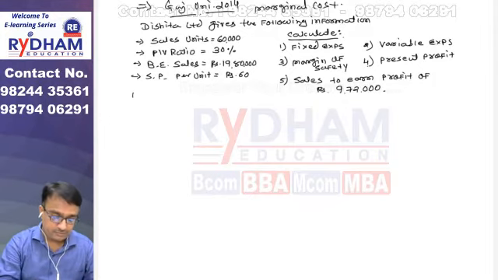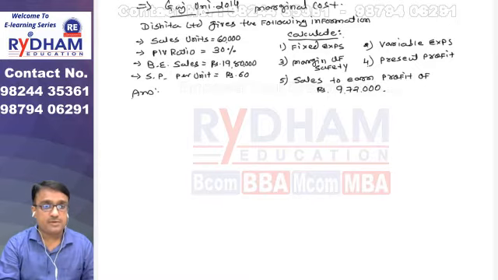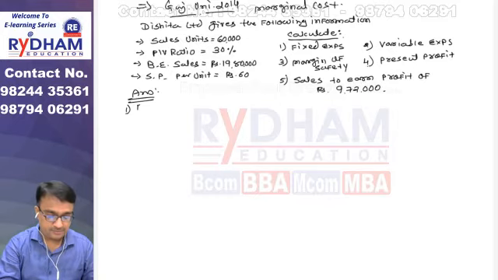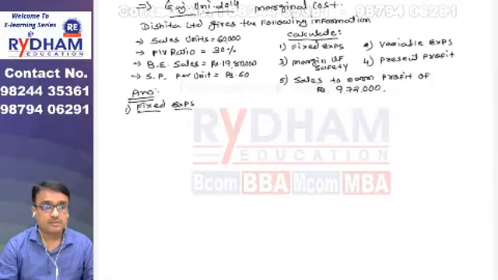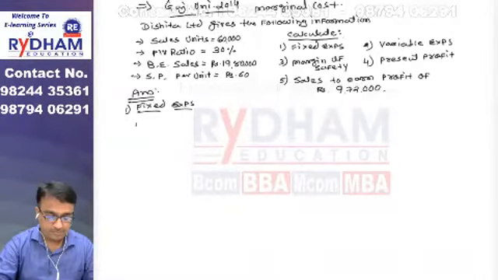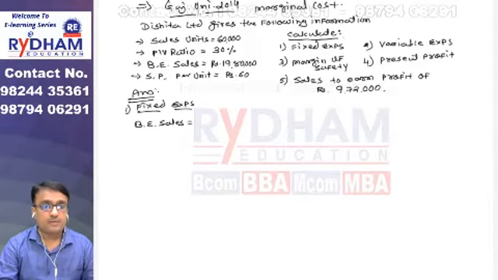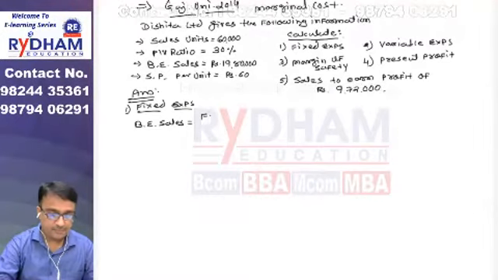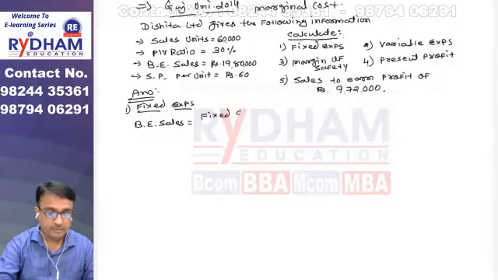Write down the first point, that is fixed expense. So friends, this fixed expense we will find with the help of break-even sales. Formula for break-even sales is fixed expense divide by PV ratio.